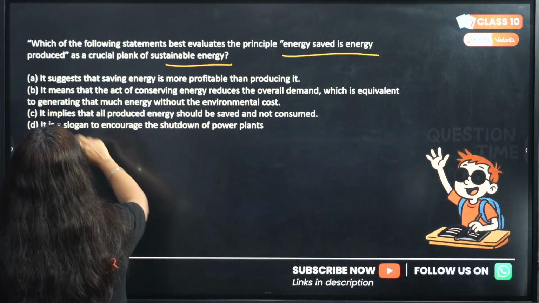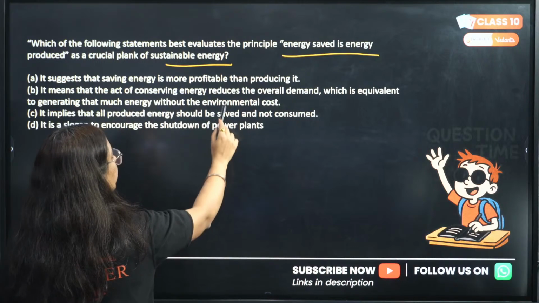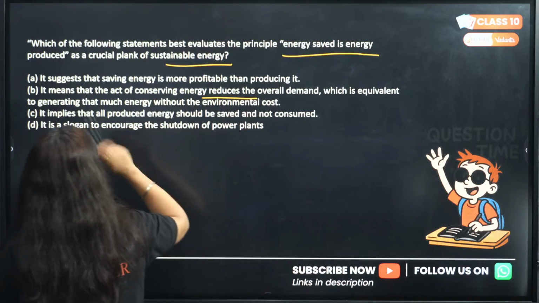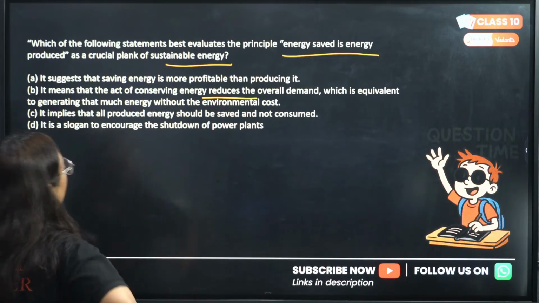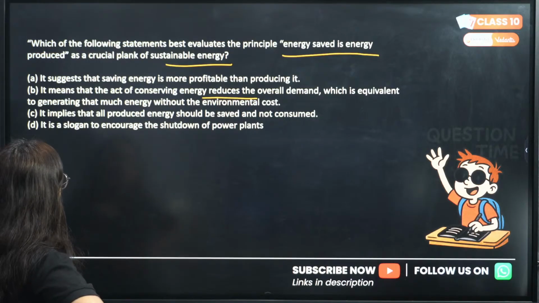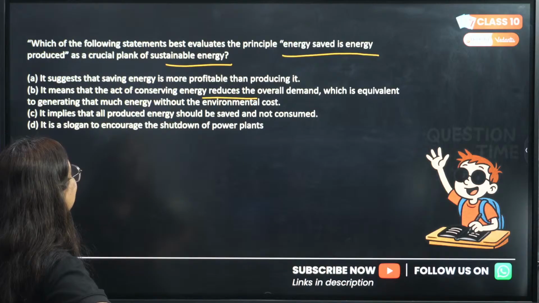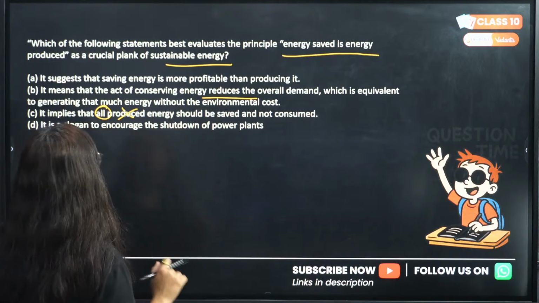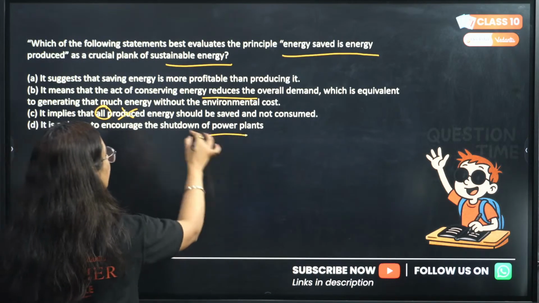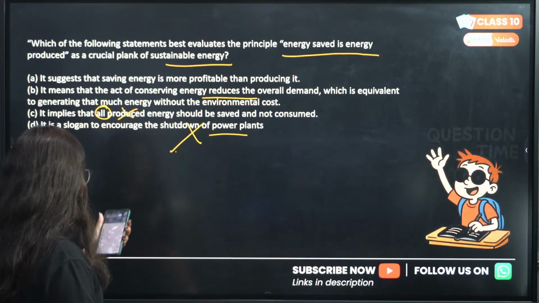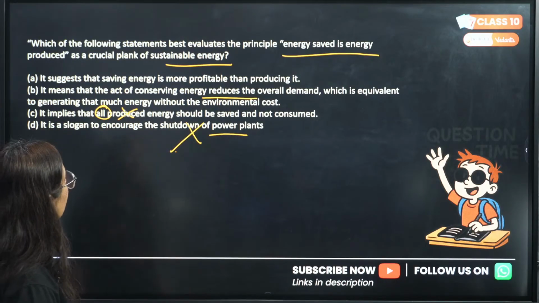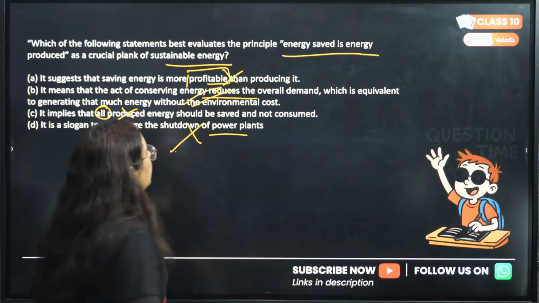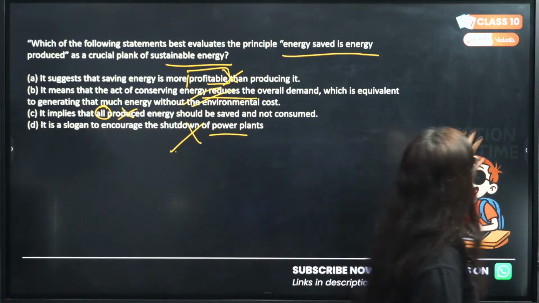Okay, let's read another. It means that the act of conserving energy reduces the overall demand. Acha, it reduces the overall demand, which is equivalent to generating that much energy without the environmental cost. See, it implies that all produced energy should be saved and not consumed. This cannot be. It is a slogan to encourage the shutdown of power plants, not at all. Now two options are in mind. Saving energy is more profitable than producing it. This is not the option. So B is the correct option to this question.